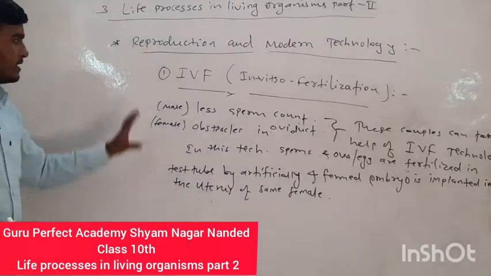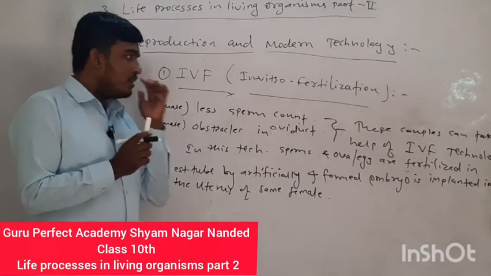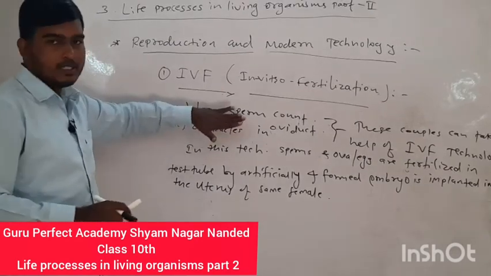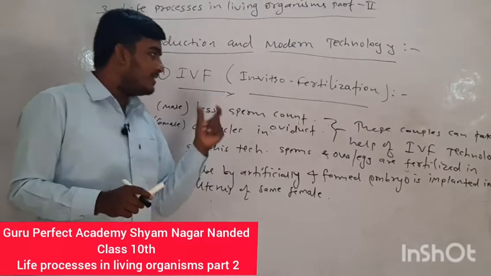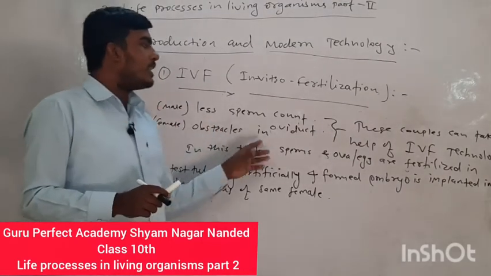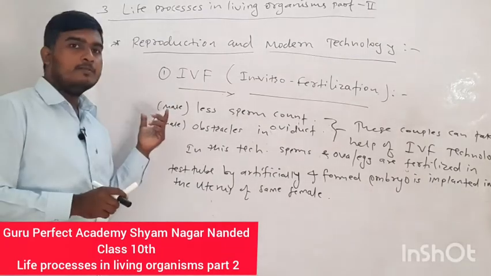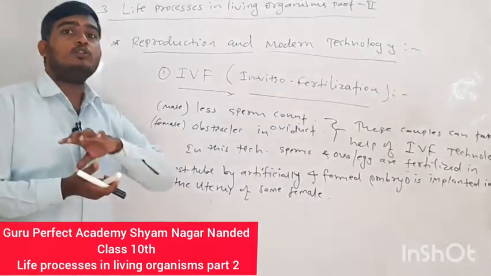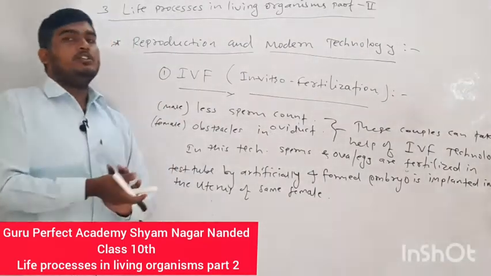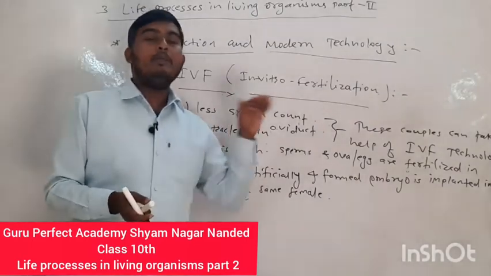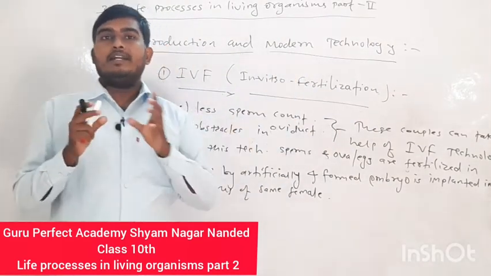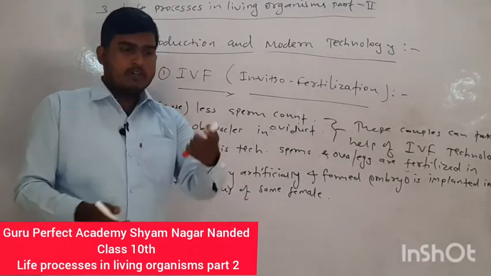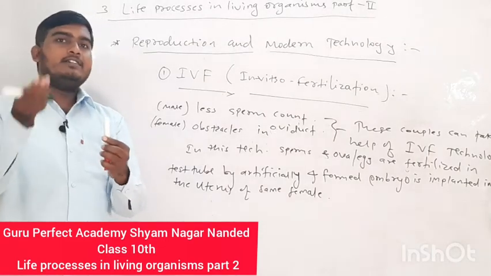We know these couples have problems. Suppose we have one couple in which the male has a problem and the female is normal. In that condition, sperms are taken from this male. During natural reproduction, many sperms die during the movement of sperm towards the oviduct. But in an artificial condition, we take a sample of semen in a test tube